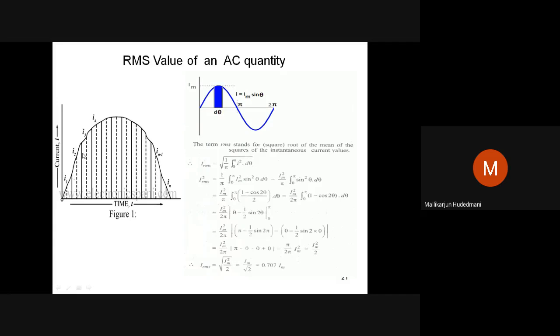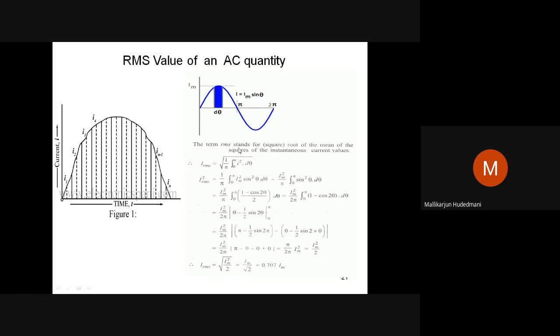I may consider this wave, correct? One half of that. This wave is magnified. Then I will slice it and I will have instances, correct? Yes, like this I can do. But I need not do the heat produced due to I1, I2, I3, I4, I5, In. I need not do it. Definitely, with the help of a mathematical relationship, I can do it for a sine wave. So how do I do it for a sine wave?